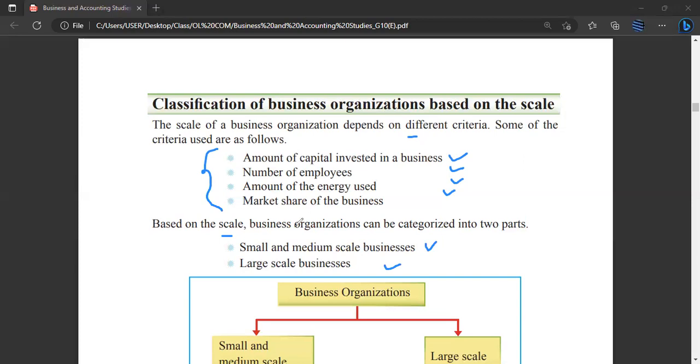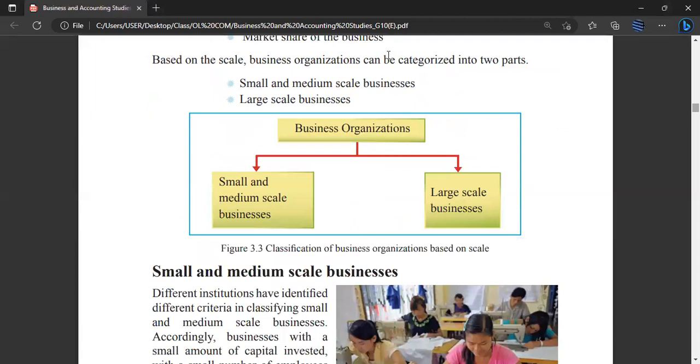Now based on the scale, business organizations can be categorized into two parts. Based on the scale, we can classify the business organizations into two, that is small and medium scale businesses and large scale businesses. You can see the classification in this figure 3.3, right? So let us look into what the small and medium scale businesses are, right?